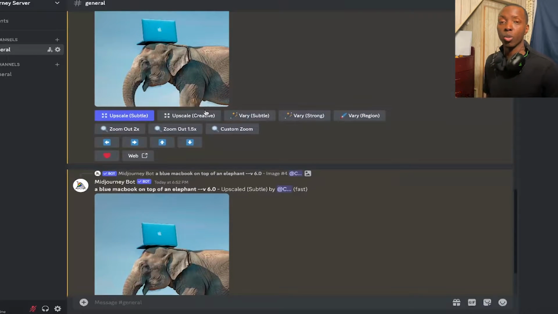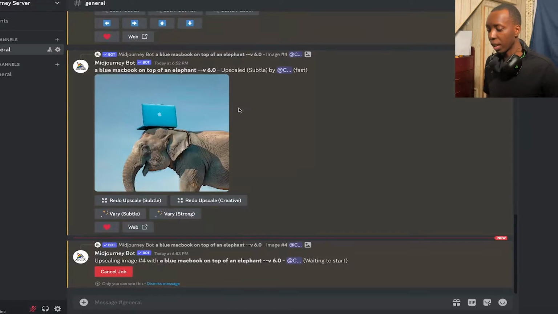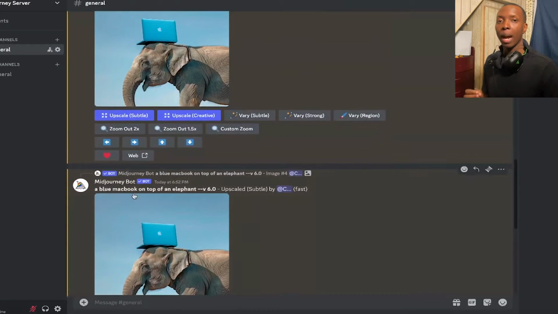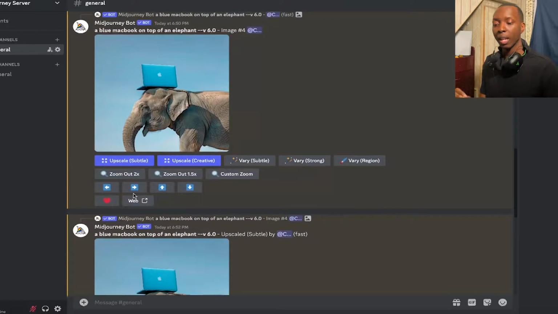Then we have upscale creative, which means that it's going to take it up a notch and add some creative direction to it that it thinks you would want to see. So we're just going to click upscale creative and see what we get. So now you guys are looking at upscale creative and upscale subtle. And you see Midjourney has now made the original image look better and also a little different from what was initially made, but it's up to you to choose which one you like, and they're all pretty good. So that's the power of the upscale subtle and creative controls.